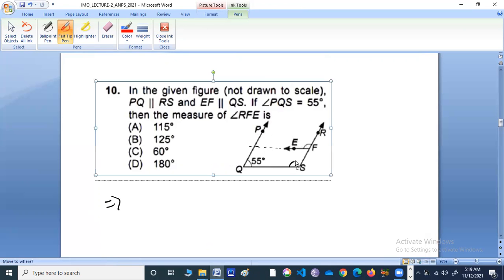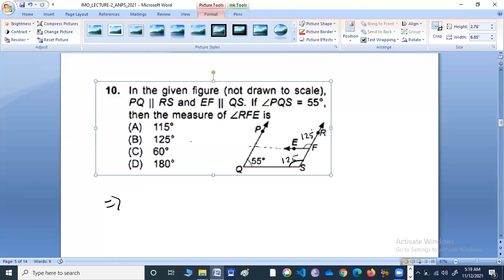So these two angles will be allied angles. So this is 180 minus 55, so 125. Okay. So this is 125. That is also 125, corresponding. So this is also 125. So for 10, option B will be our right answer. Good. Let's move on.